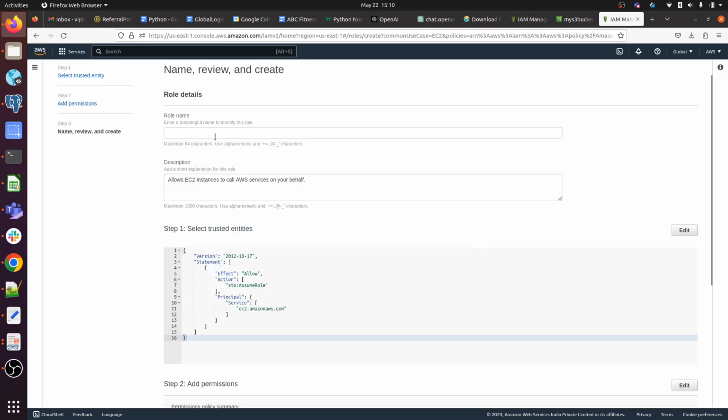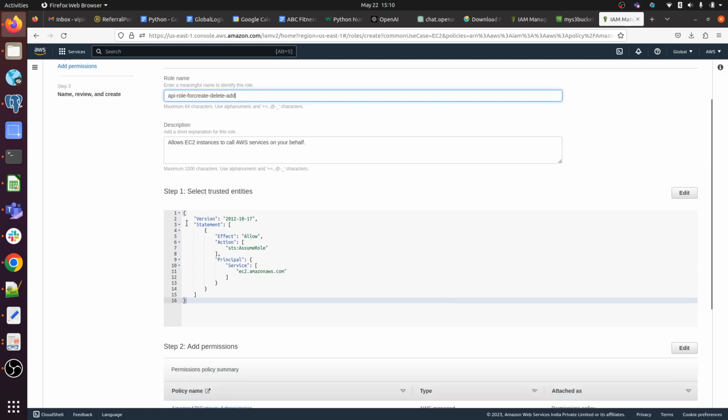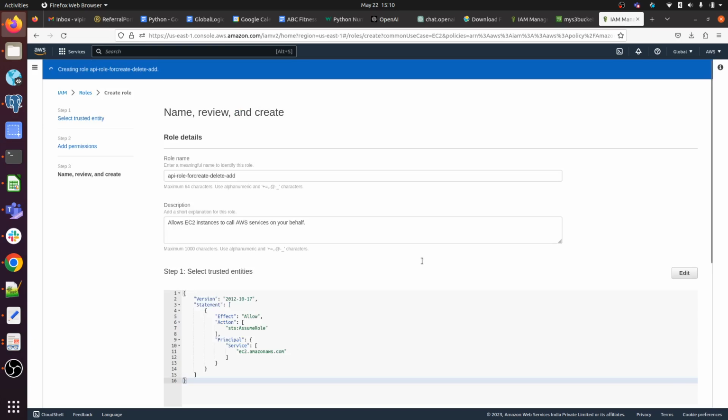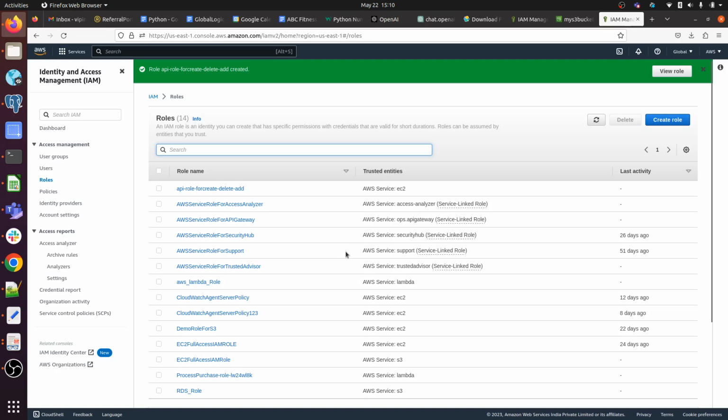So we can give the name API role for create, delete, and this is the policy we are defining to that role. Okay, so the role is getting created. So our role got created here, this one, and we can attach it to our EC2 instance or any other services we want.